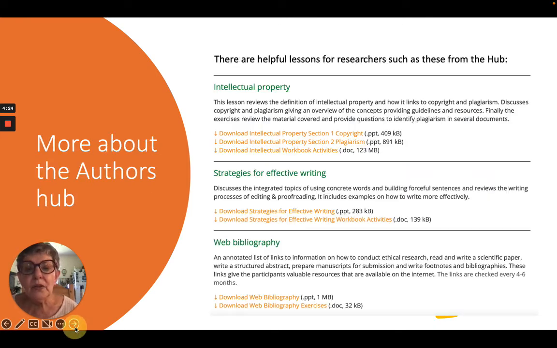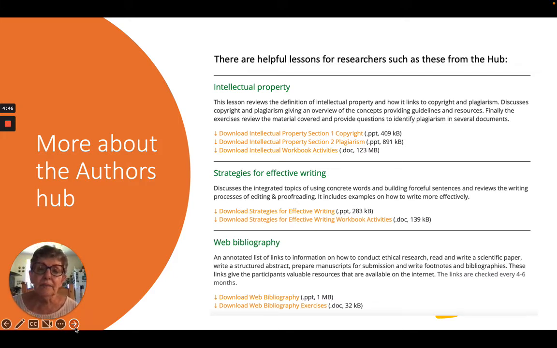So if you go further down the screen, it'll tell you about writing papers on intellectual property and strategies for effective writing, which is, I think, a really useful piece of work. It's something worth reading about as a document.